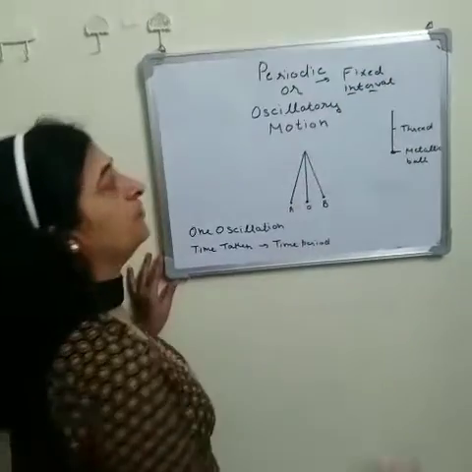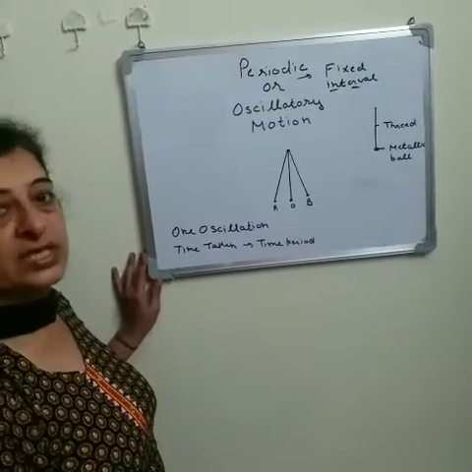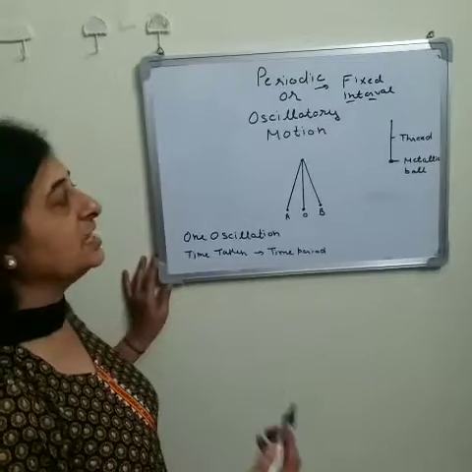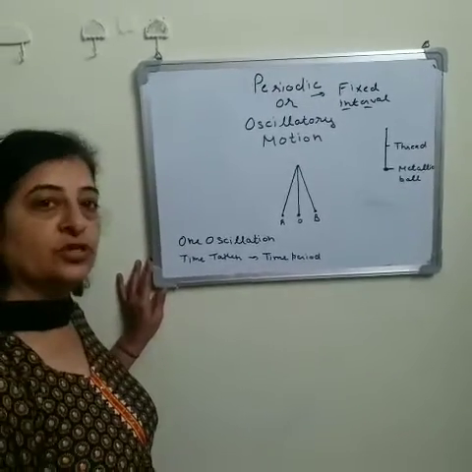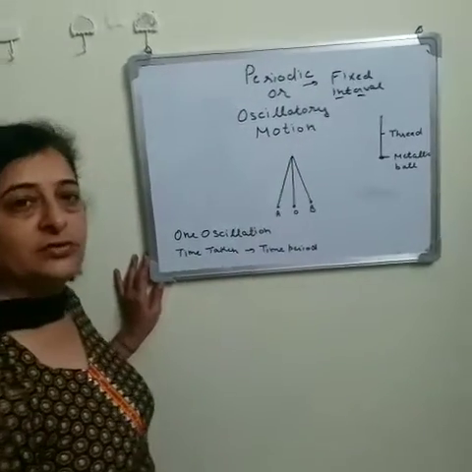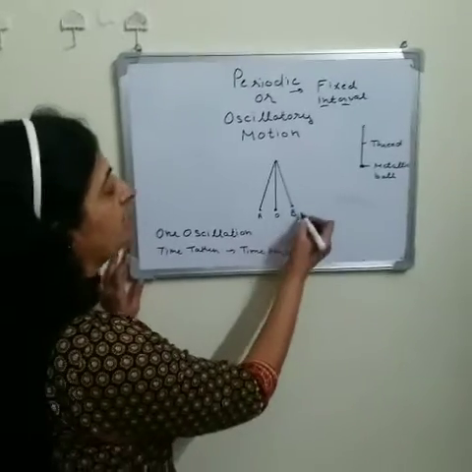For example, the hands of a clock and the pendulum of a wall clock are examples of periodic or oscillatory motion. The common example of oscillatory motion is a pendulum.